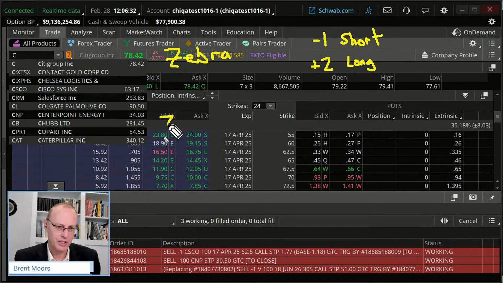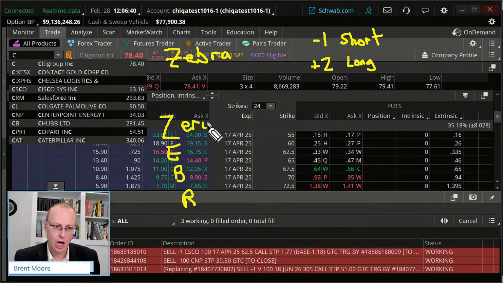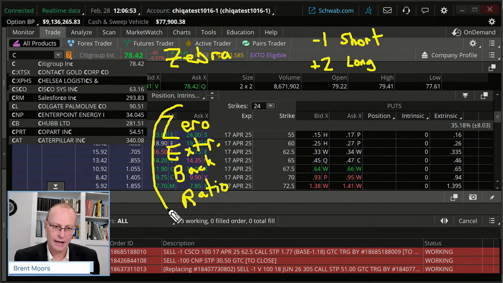What's zebra? Well, zebra, Z-E-B-R, this is how they come up with their name, stands for zero extrinsic back ratio. Okay. So we're going to get to that in a sec here.